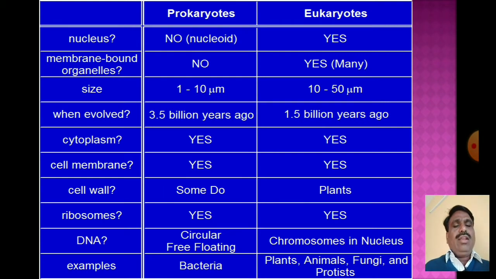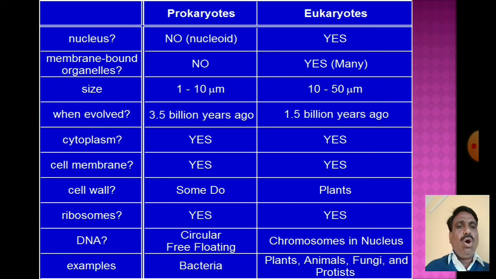In relation to the cytoplasm, prokaryotic cells have cytoplasm, and eukaryotes also have cytoplasm inside the cell. The cell membrane is present in both prokaryotes and eukaryotes.